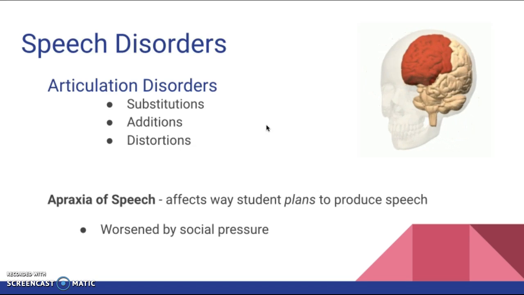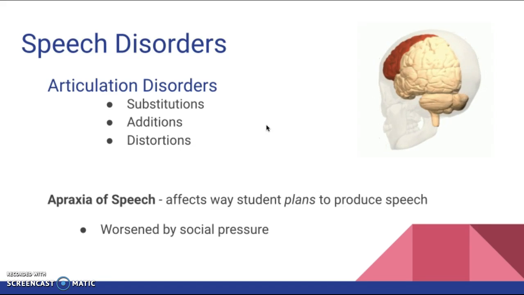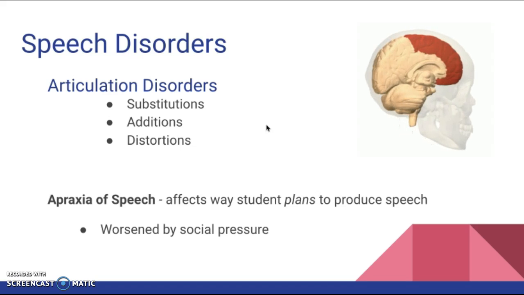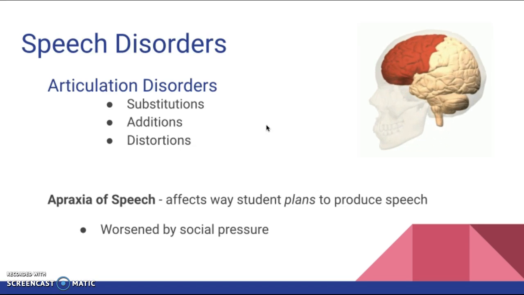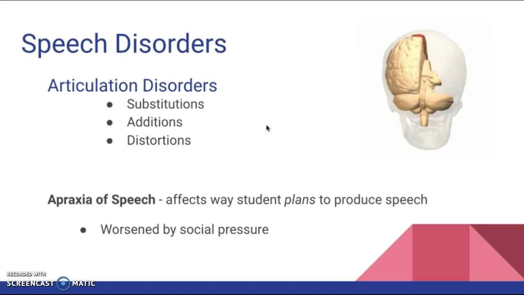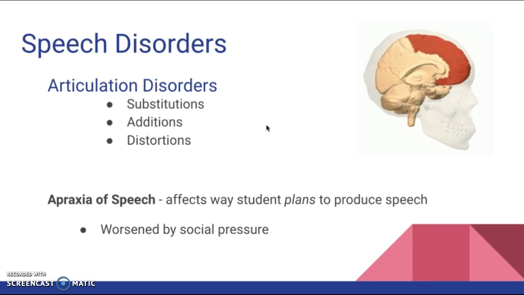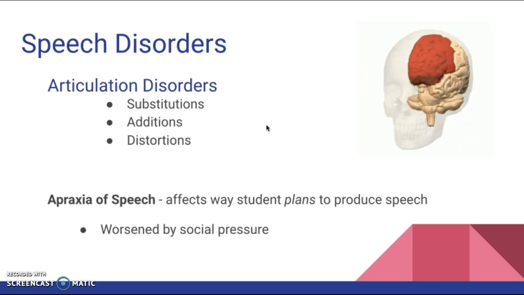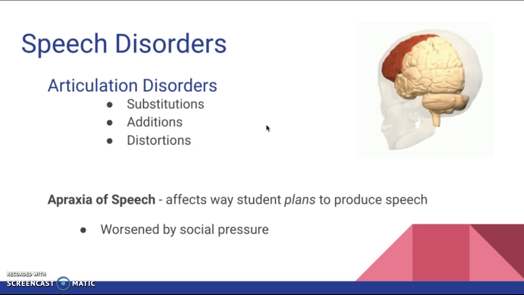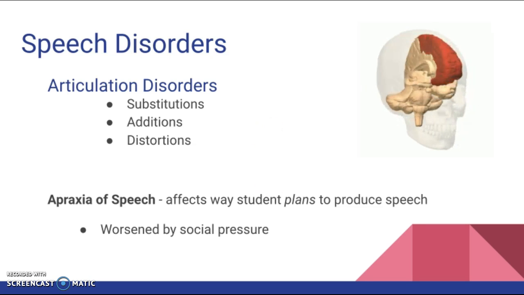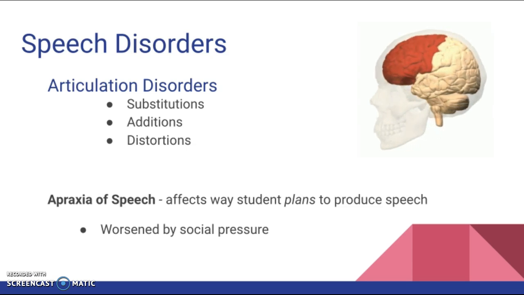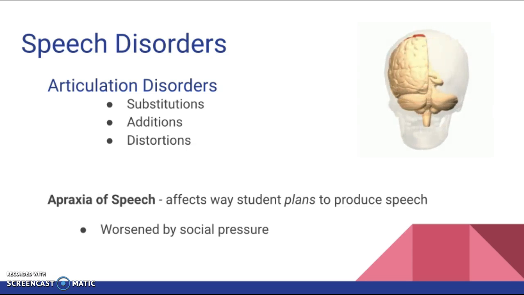Apraxia of speech is a motor speech disorder that affects the way in which a student plans to produce speech. It can be the result of a trauma or develop early in life absent trauma or other disorders. Students with apraxia, the preferred term for children with this condition is childhood apraxia of speech, have difficulty with voluntary, purposeful movements of speech even without paralysis or muscular weakness. This is worsened by social pressure.